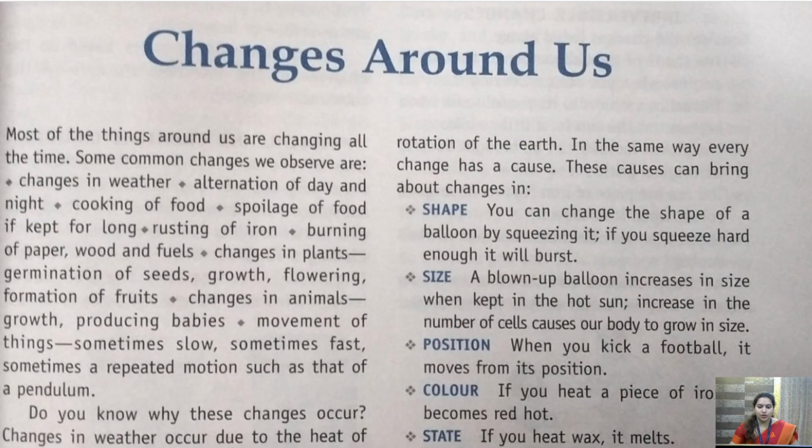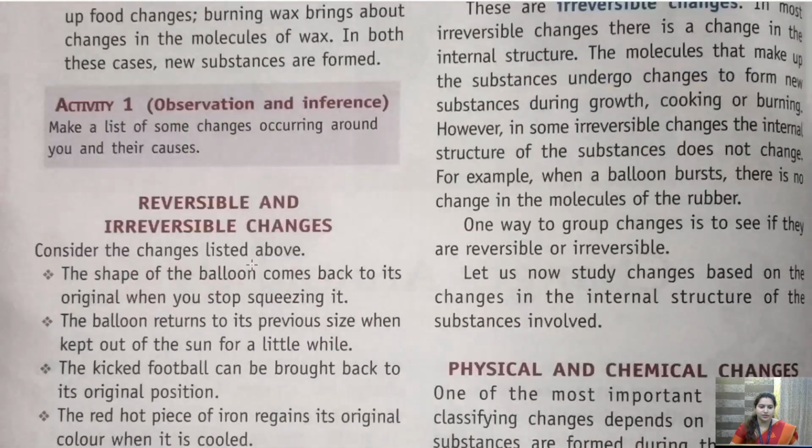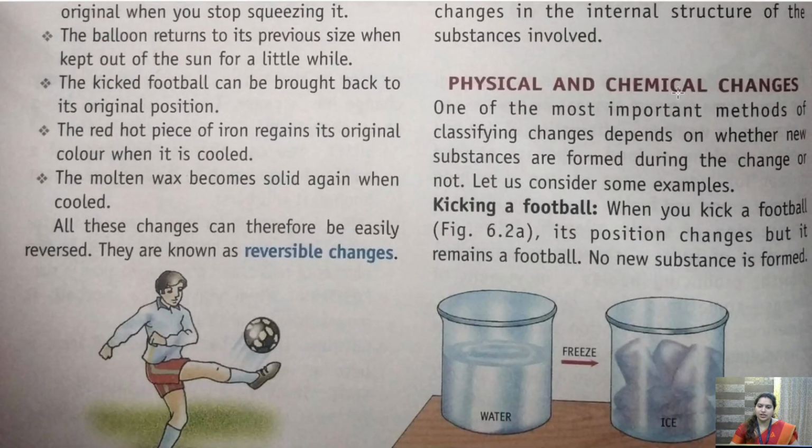We have studied all these things, reversible and irreversible change. Now coming to physical and chemical changes. So what is physical change? In physical change, no new substance is formed during the change.